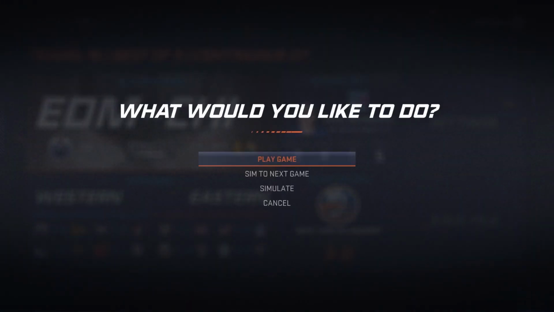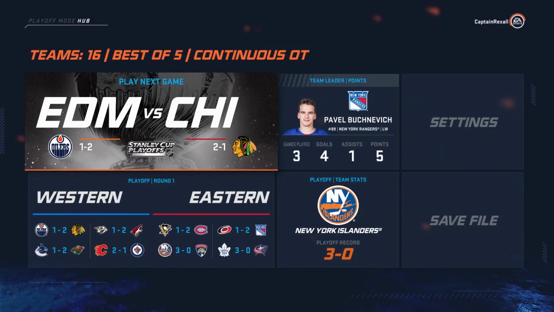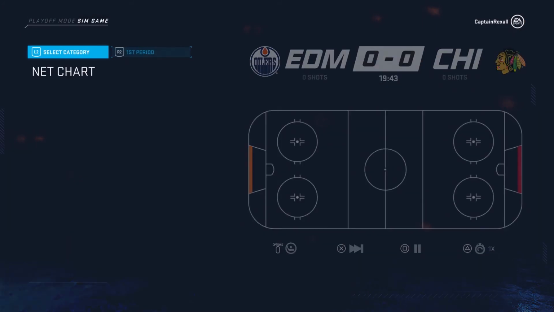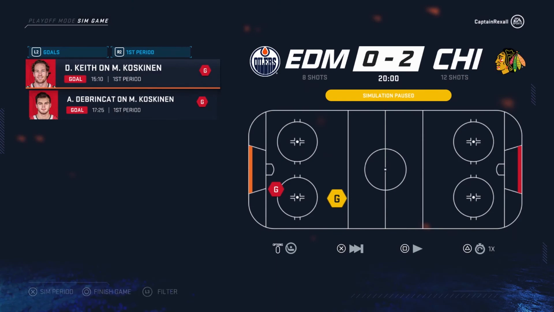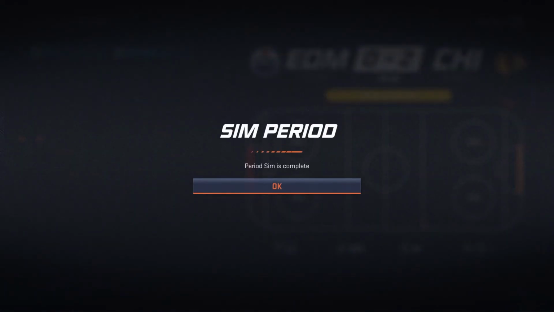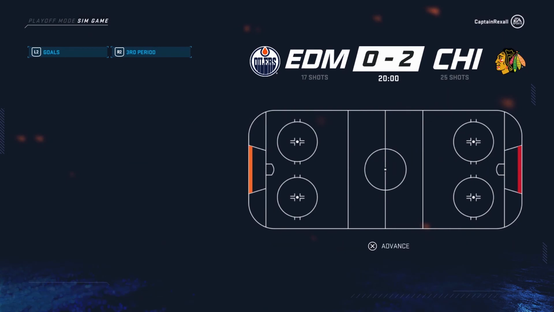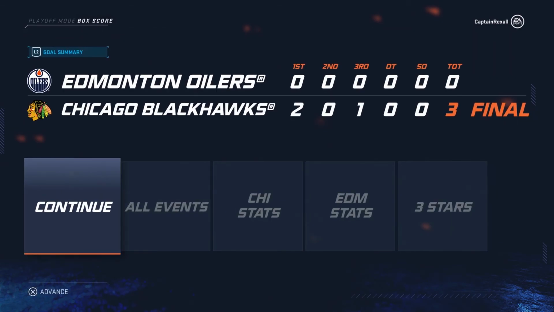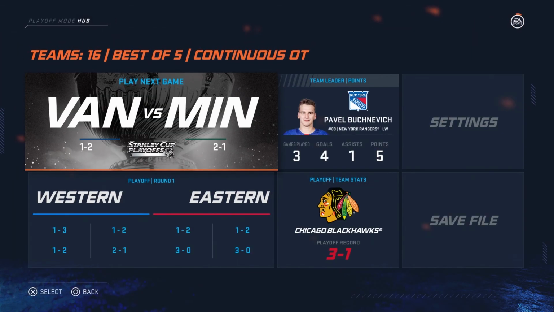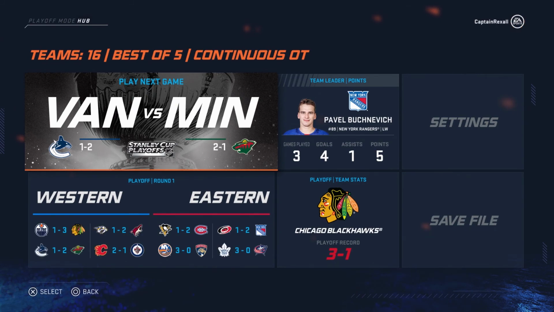Now, Edmonton, this is another big game and a brink of elimination here for the Edmonton Oilers, as they're going to be going up against the Chicago Blackhawks. Will they be able to tie up the series and push a Game 5? First period, 2-0. Duncan Keith and Alex DeBrincat both putting up big goals. Second period, still 2-0 going into third period, and the Chicago Blackhawks upset the Edmonton Oilers and send them off. And looks like the Chicago Blackhawks, they will be moving on to the playoffs, which is just absolutely amazing.